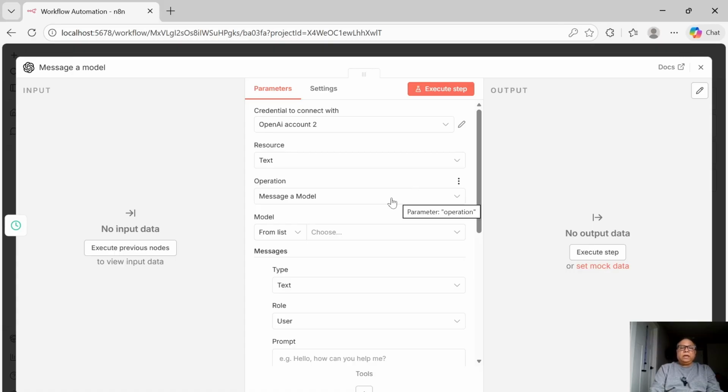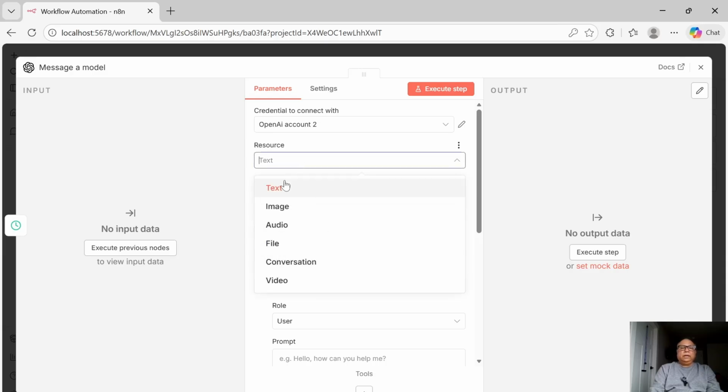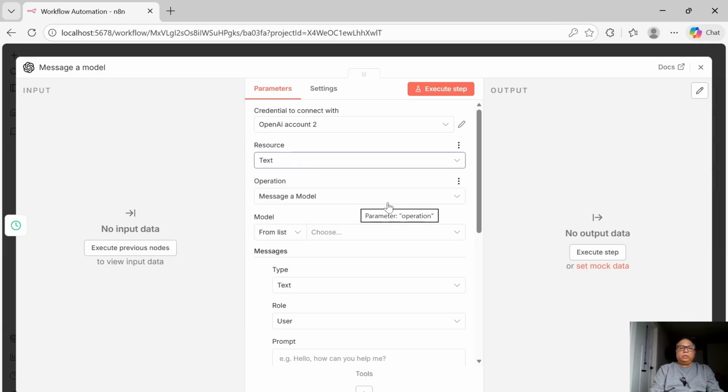Now the operation we have is message a model. Now we need to know which model to connect to. Okay, so take it as text because we would be providing content only in form of text right now. And then we have the model. So choose it from list.